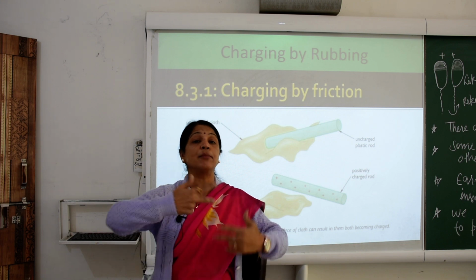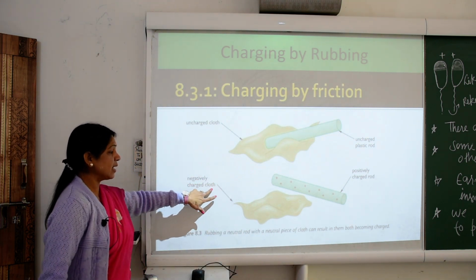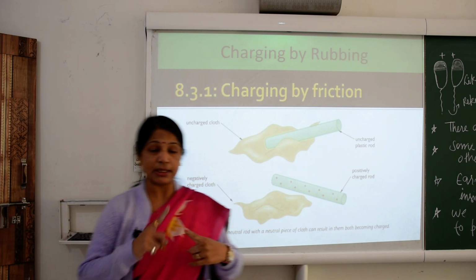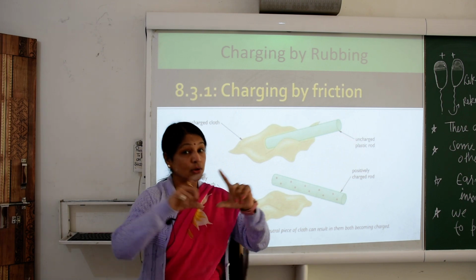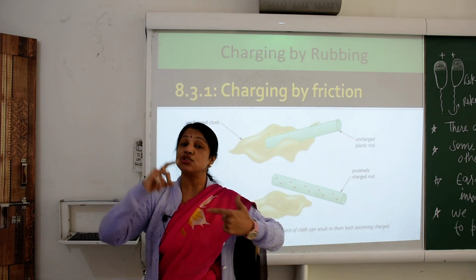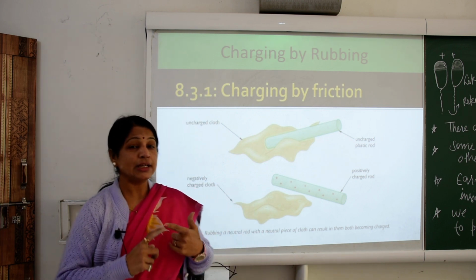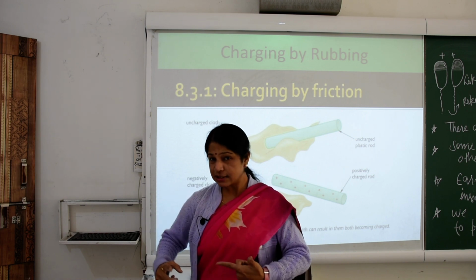But in case number 2, the cloth is negatively charged, and the plastic rod is a charged body. So one is a charged body, the second is an uncharged body.